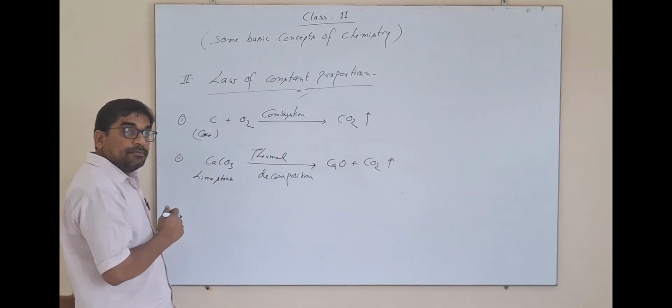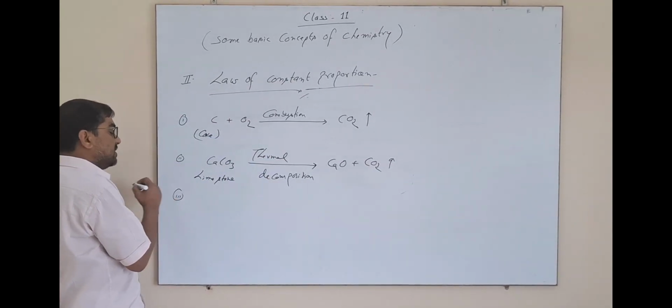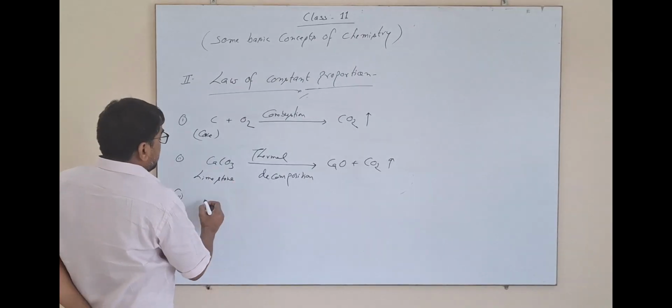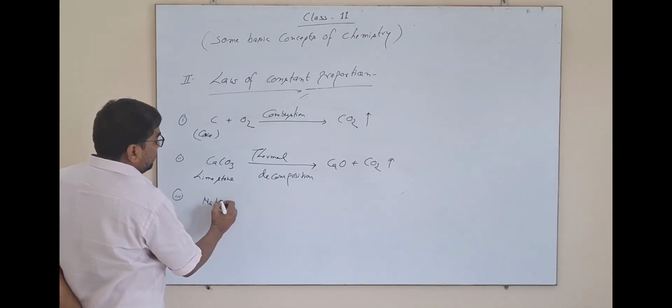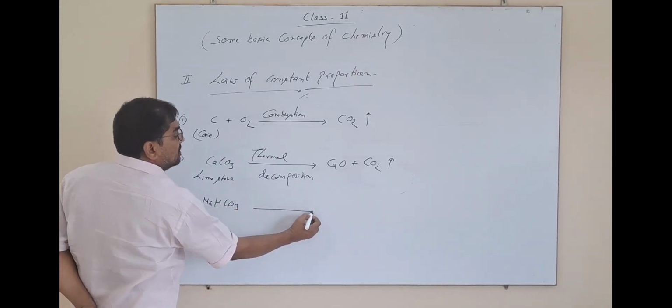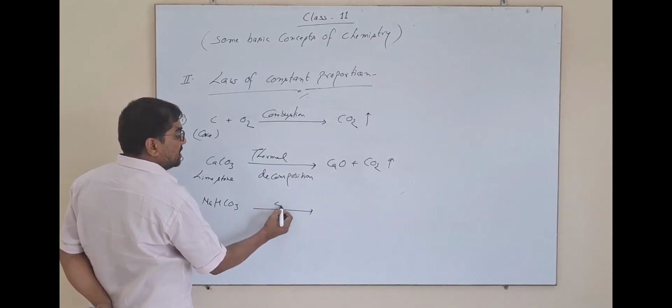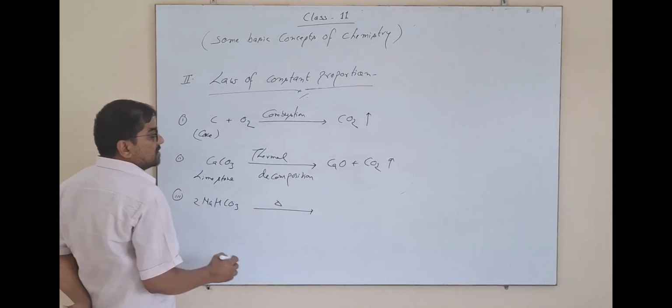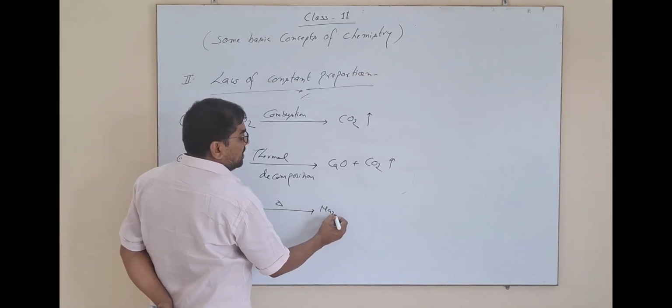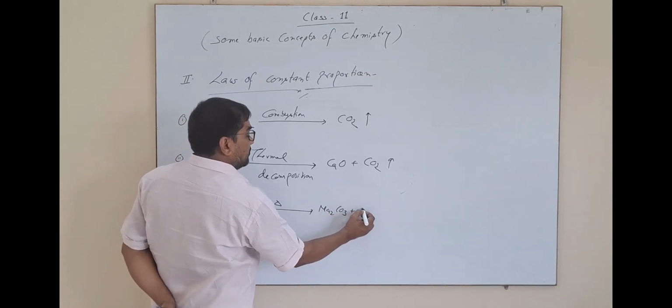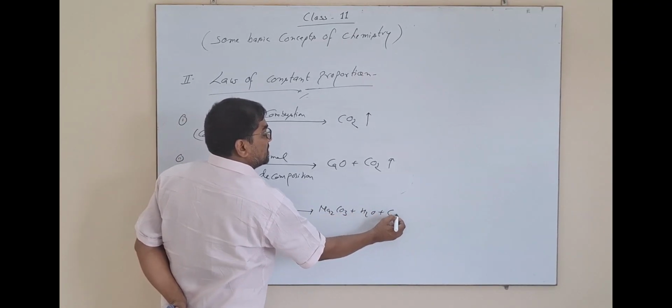Again CO2 is formed. In the next experiment, bicarbonates of alkali metals like sodium, potassium, etc., under heating, that is thermal decomposition, result in carbonates of those metals with H2O plus CO2.